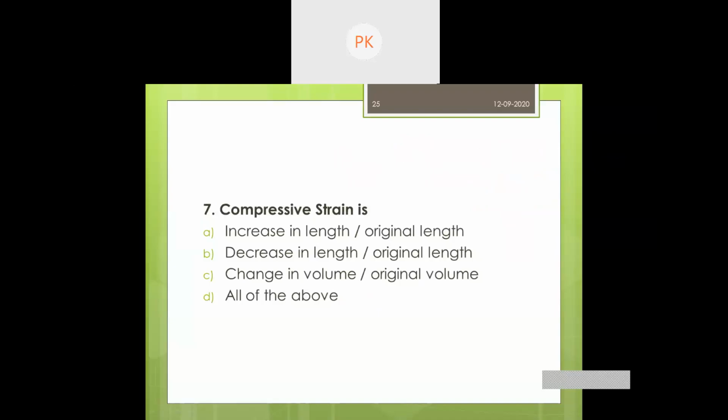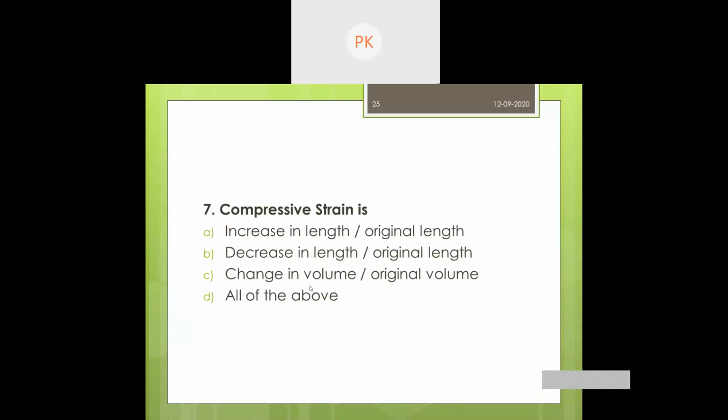Tensile strain. Here in this case they have asked tensile strain, right? So the answer would be increase in length by original length, not all of the above. Basically, according to the basic definition of strain, all of the above is the right answer. But according to this question, they are asking particularly for tensile strain. So the right answer would be increase in length by original length.